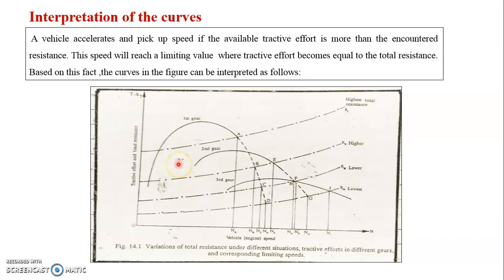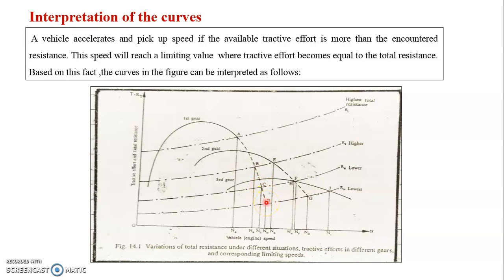When the vehicle starts from rest, a large torque is required at the rear wheels to propel it. The large torque may be obtained by engaging the first gear. So its tractive effort curve intersects the total resistance curves R1, R2, R3 and R4 at A, B, C, D respectively. If you see the tractive effort curve for first gear, it intersects the total resistance at points A, B, C and D respectively.